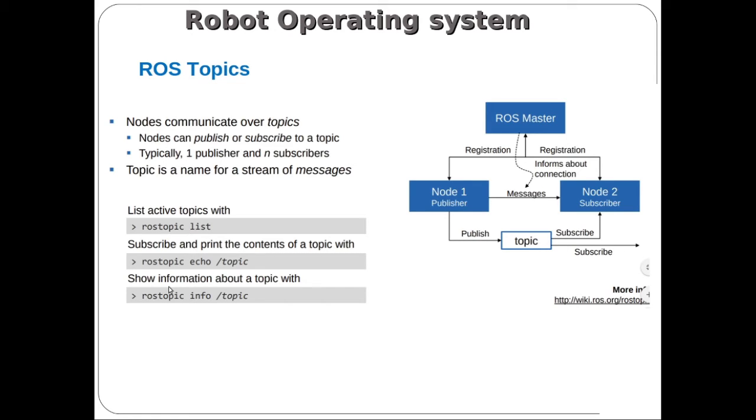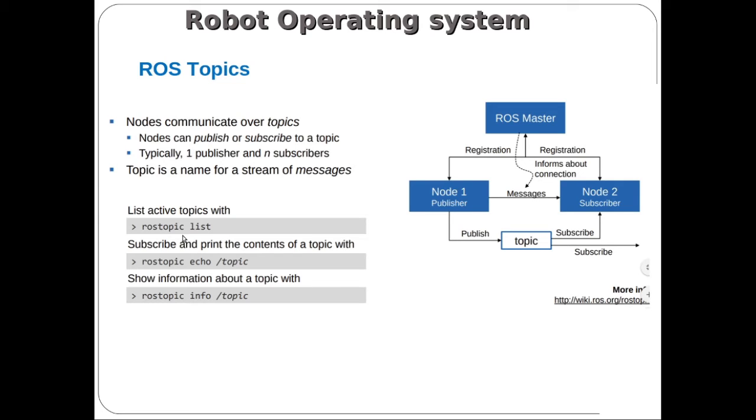If you want to see the information about a topic, such as what type of topic it is and what data or variables are specified under that particular topic, those information are required to know. For that, you have to use another command, rostopic info /topic. This info command is used to display all the information about the current topic. So these are the commands required for seeing the information about the topic.